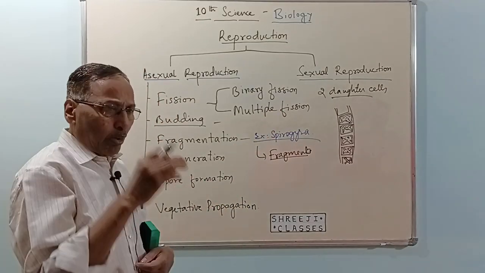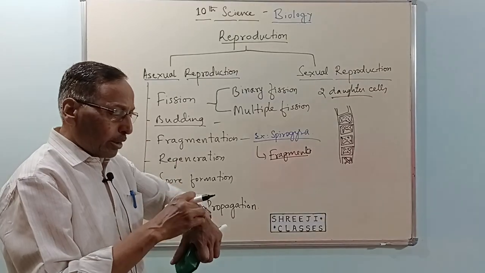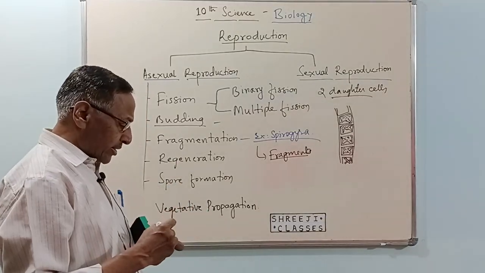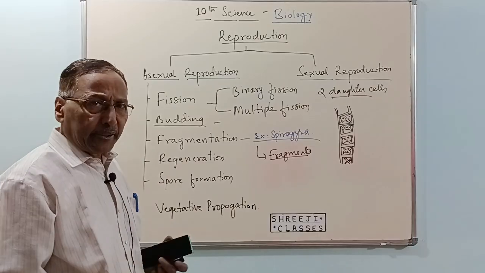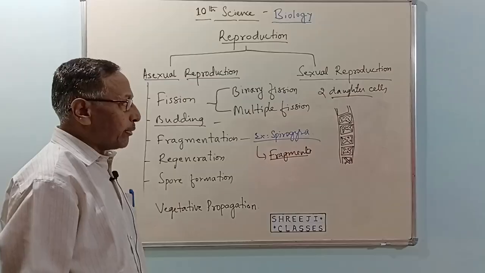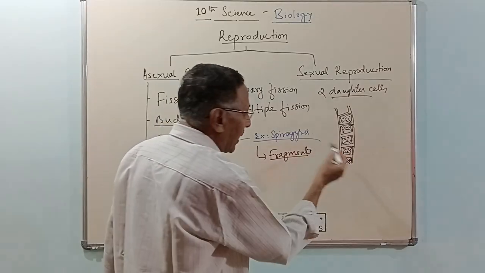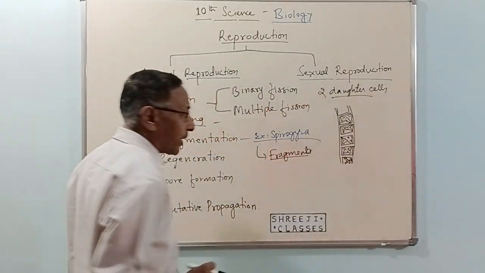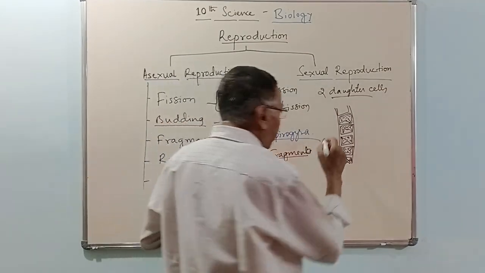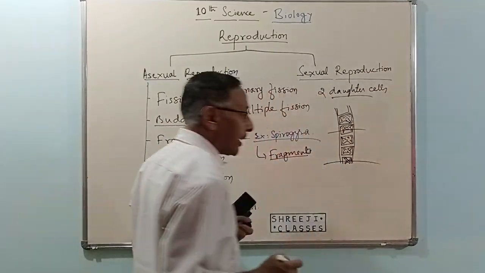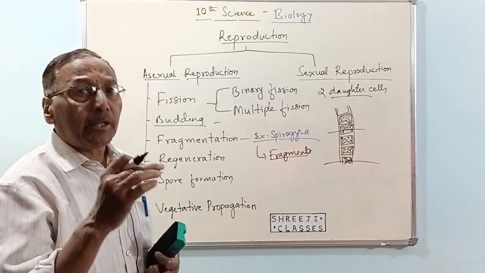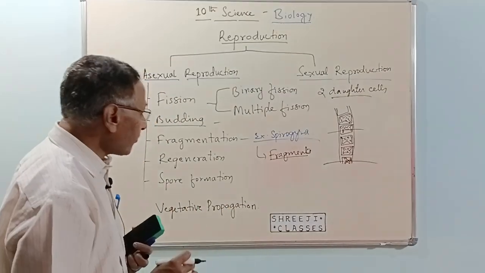Then budding: a small outgrowth formed on the body of the parent, which later gets away from the body of the parent and grows into a new organism. Third type, fragmentation, which happens in multicellular algae like Spirogyra, where the filamentous algae breaks into different pieces, and each piece, which we call a fragment, grows into a new organism.